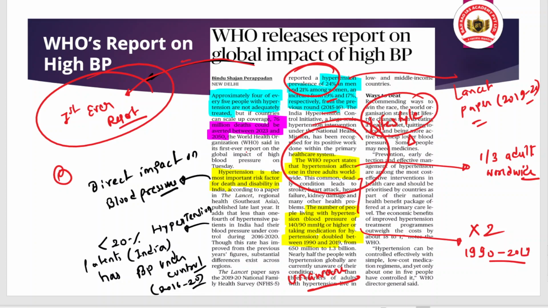Okay, and also the number of people living with hypertension. And you should understand, when we talk about hypertension, meaning the blood pressure is about 140 over 90 mmHg or higher, then it can be referred to as hypertension. And it has doubled between the period of 1990 to 2019, you can understand from here. Okay, so that is the important thing to note.